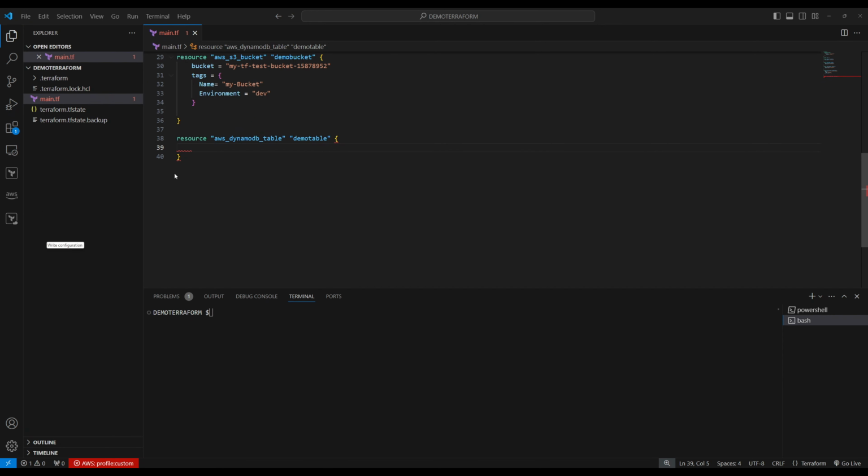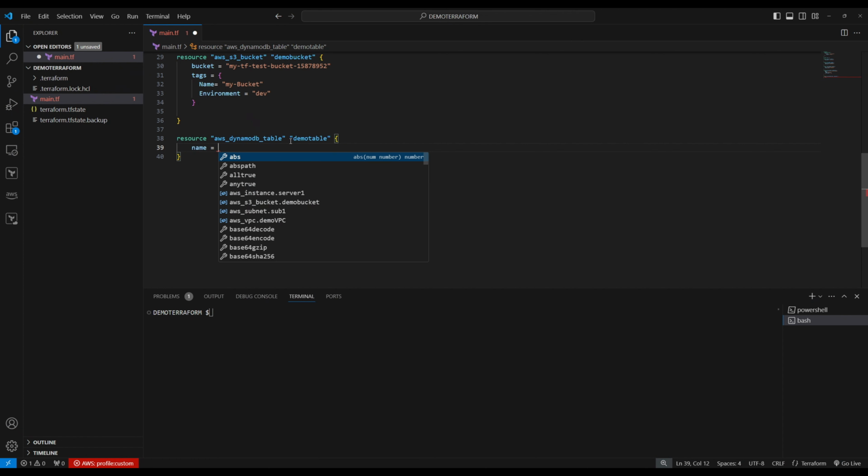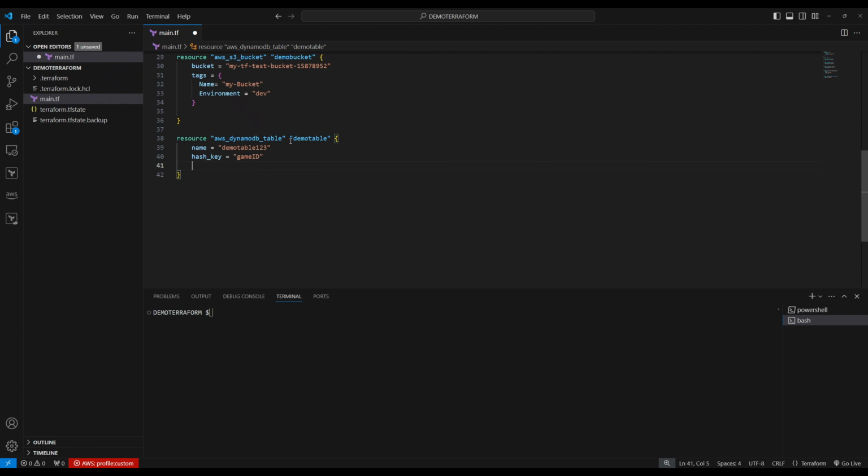Okay, so I'm on my Visual Studio Code. Here we need to provide the name of the table, demo table 1, 2, 3. Now we need to give the hash key. So the hash key, let's give ID. Now let's also give a range key, game title. Now we need to give a billing mode. So billing mode is pay per request, and we're going to give the attributes.